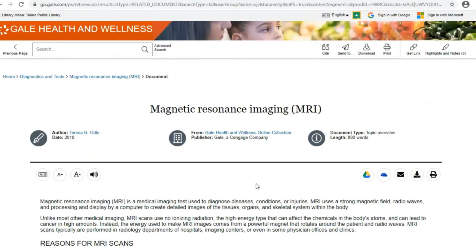You have your standard links once again to translate, decrease, increase, or listen to the article, and also to save this article to your drives or email it or to print it. So that's pretty much the overview.